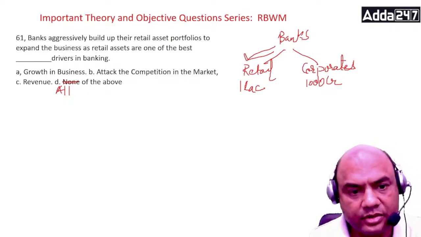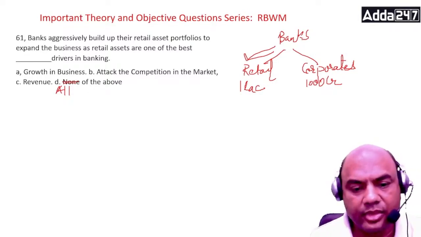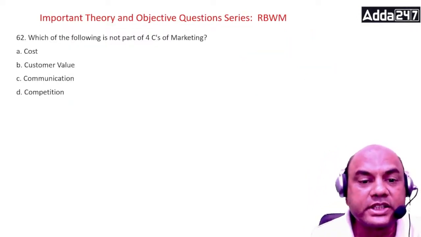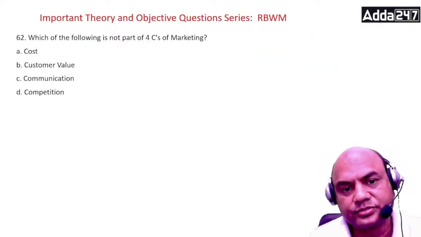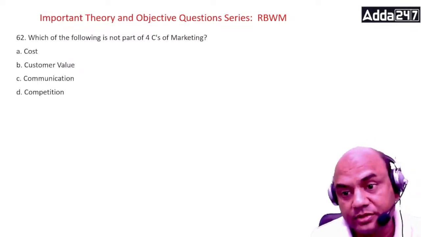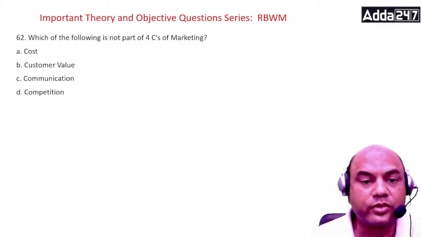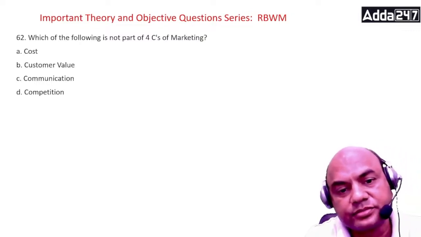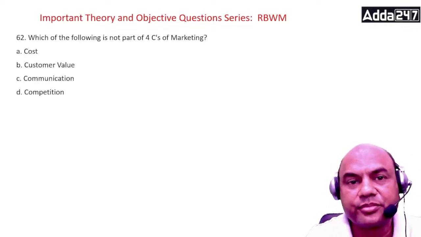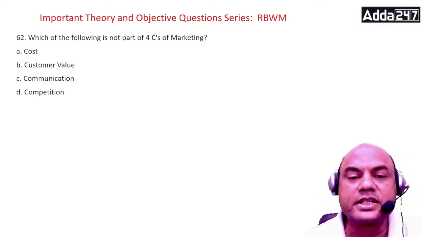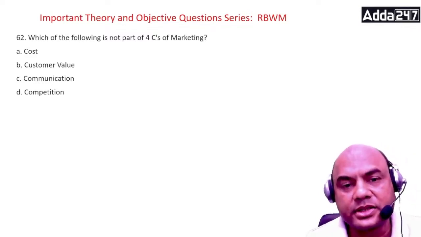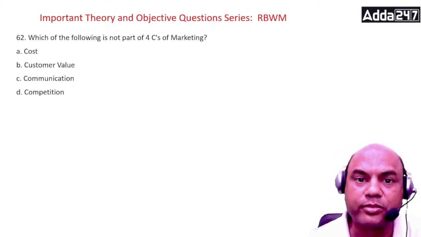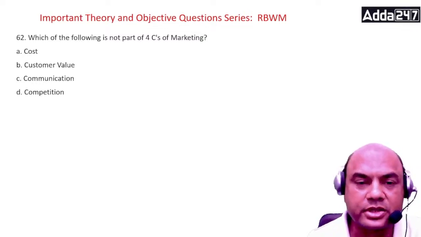Okay, next one. Which of the following is not a part of 4 C's of marketing? So now what are 4 C's? That we have to study first. Firstly, it is an extension of marketing mix. What is a marketing mix? Marketing mix means those 4 things, 4 P's: product, price, place, promotion.